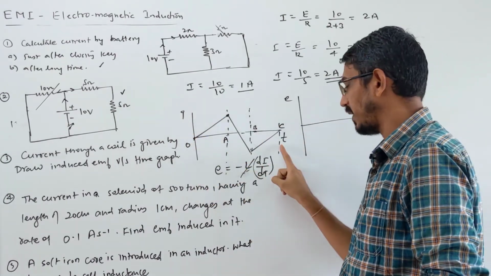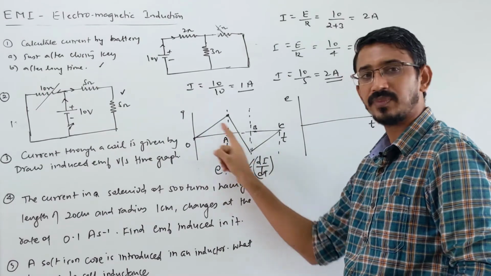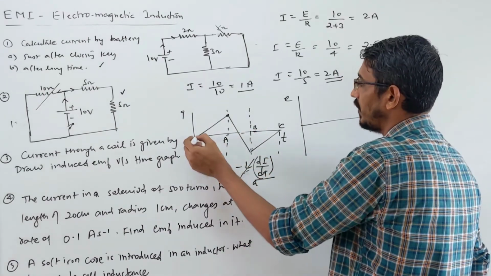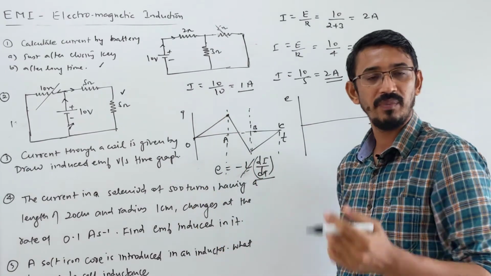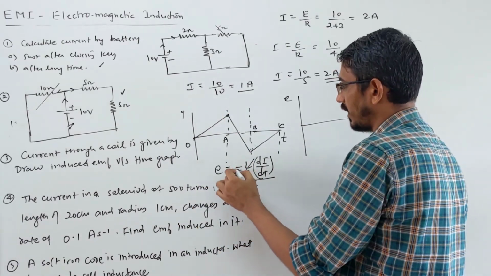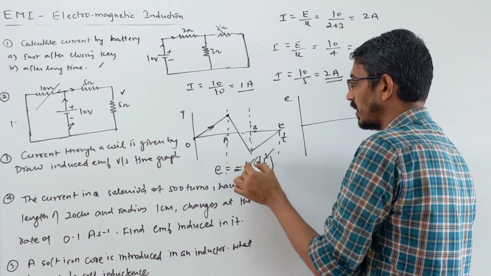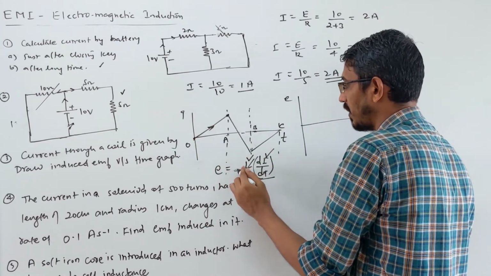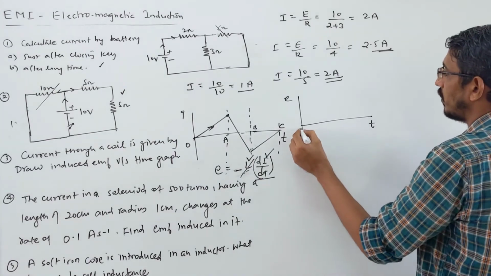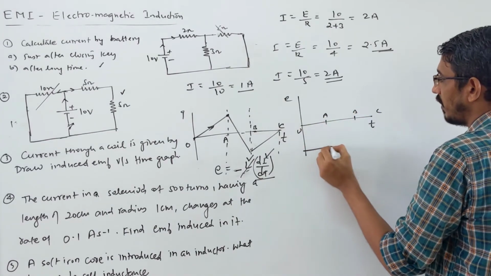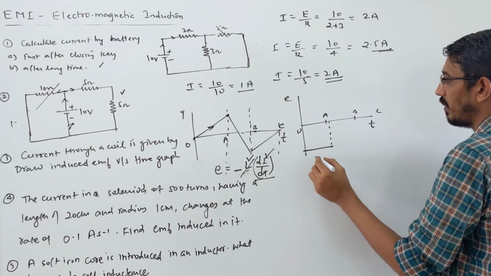Look at the I and T graph, right? Slope gives the rate. So it's a constant slope. So from here to here a constant EMF will be induced, and there is a minus sign because this graph is rising, so the slope is positive. This is positive, so the minus sign is there. So EMF will be negative. Means this is O, A point, B point and C point. This graph will be here, and a constant EMF will be induced this much.